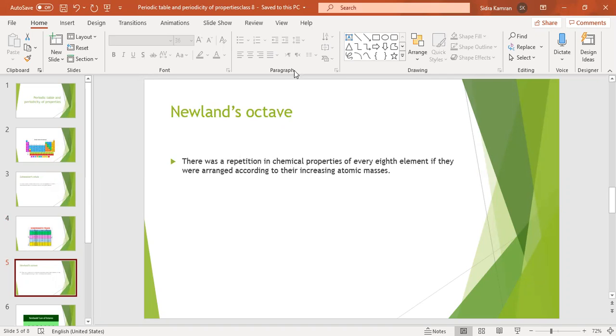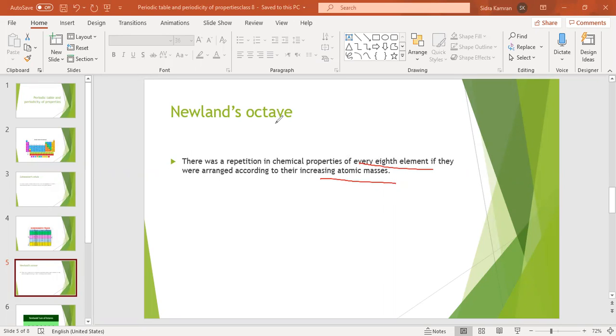According to Newland, there was a repetition in chemical properties of every eighth element if they were arranged according to their increasing atomic masses. So, by this statement, you can understand that the property of the first element and the property of every eighth element from that first element have a repetition of chemical properties.